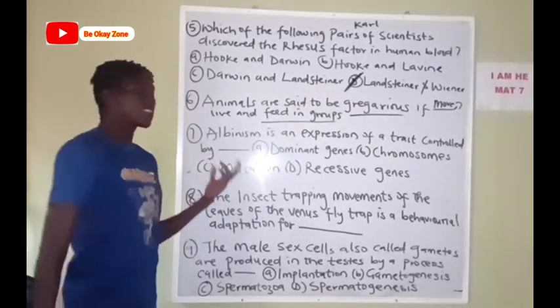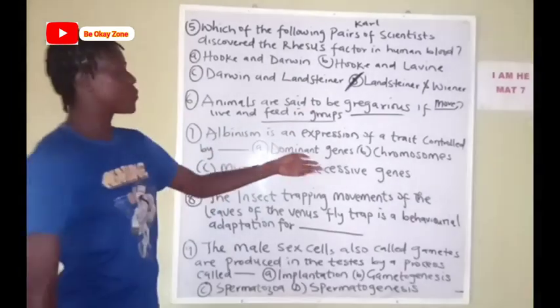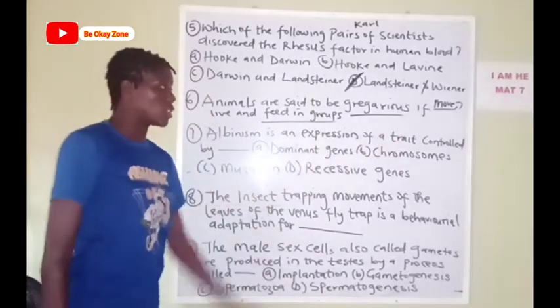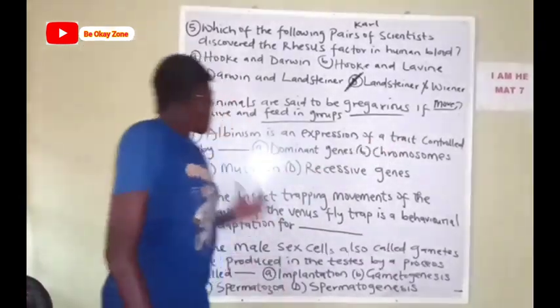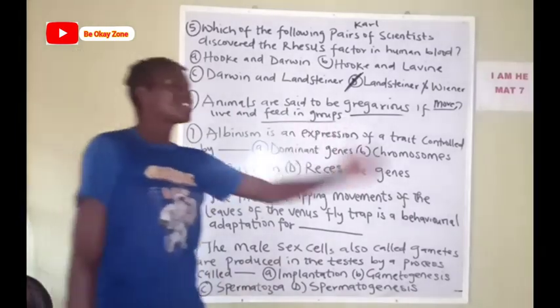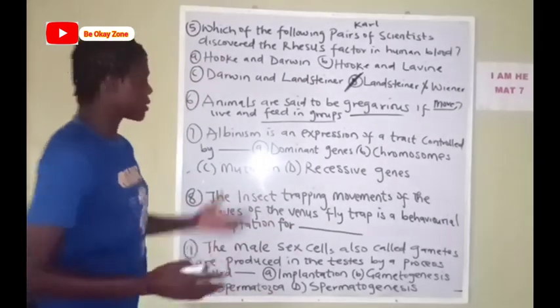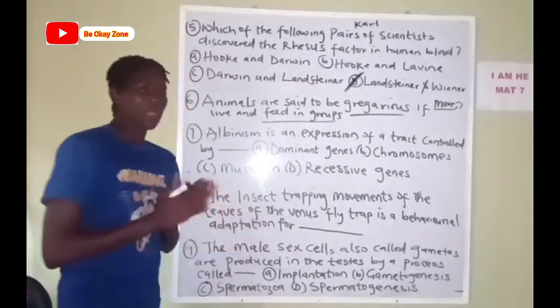So the next question says, albinism is an expression of a trait controlled by what? A. A dominant gene? B. A chromosome? C. Mutation? D. Recessive gene? Which of these options gives the best answer to the question?